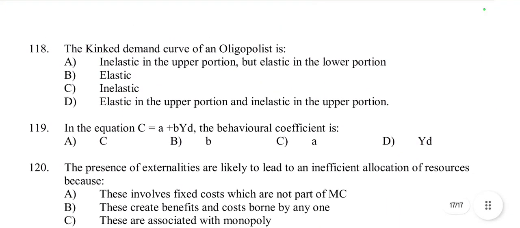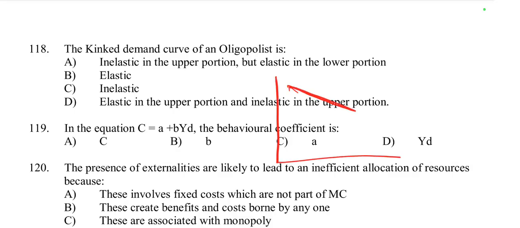Then 118, the kinked demand curve of an oligopolist is inelastic in the upper portion but elastic in the lower portion. No, in the kinked demand curve, the upper portion is more elastic and the lower portion is less elastic.